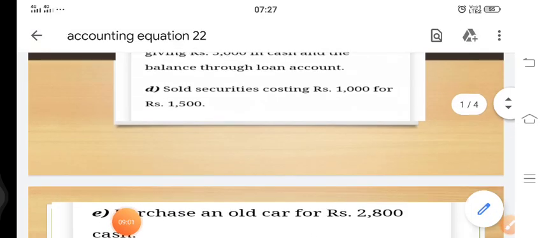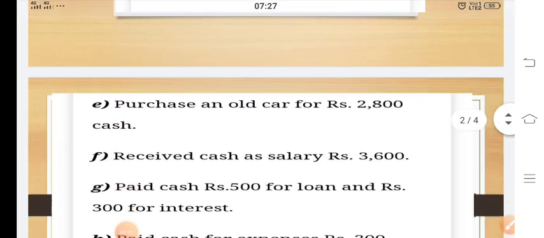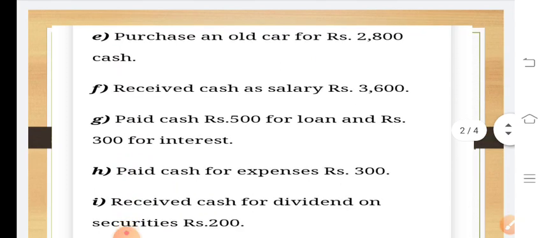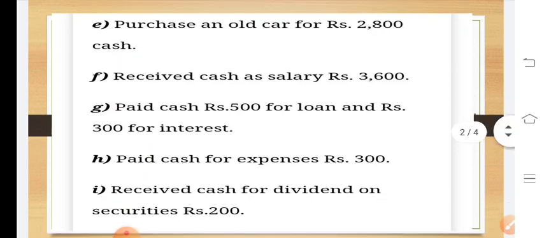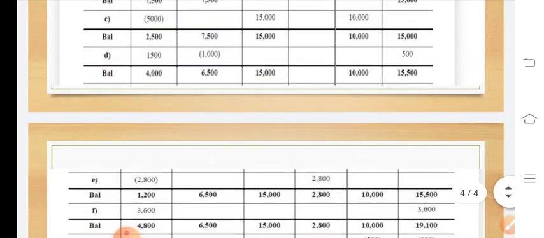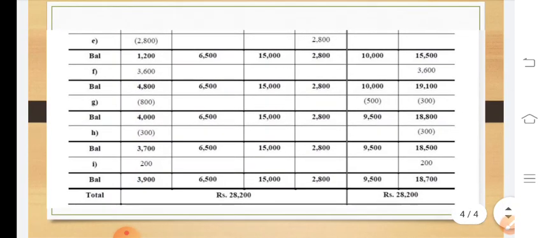Now moving towards the next point, and the next point is purchased an old car for rupees 2,800 for cash. Now it sounds to be a poor business, but we have no concern with that. We just have to take care that we have purchased a car. So car coming into the business and cash going out from the business.